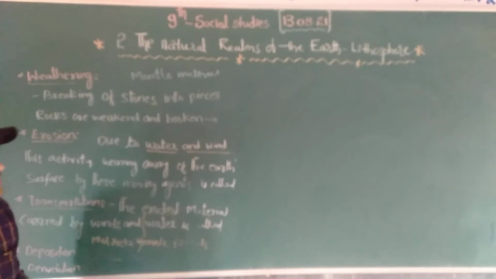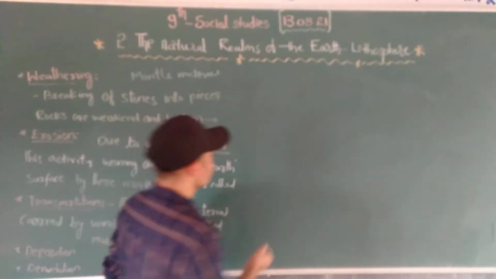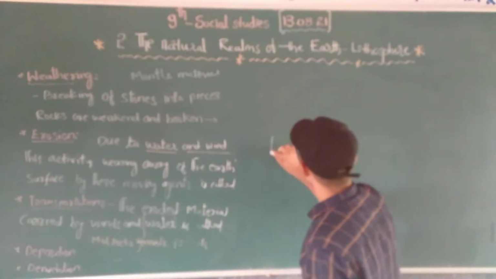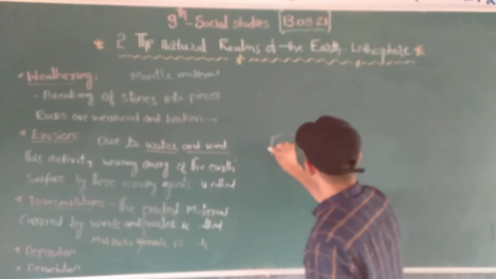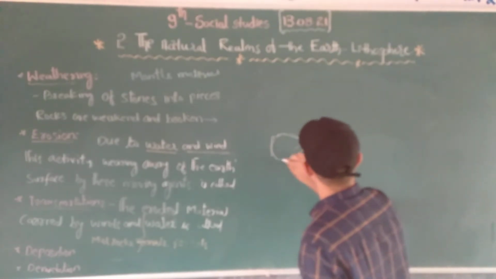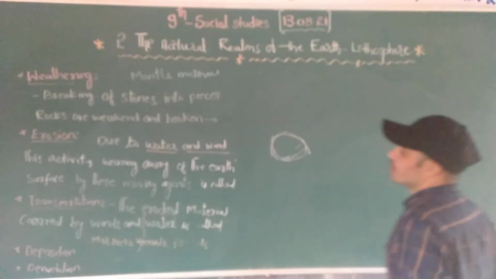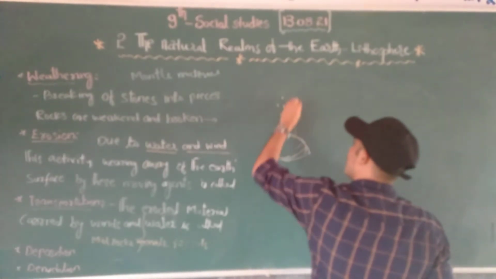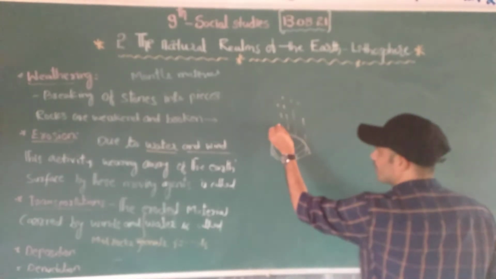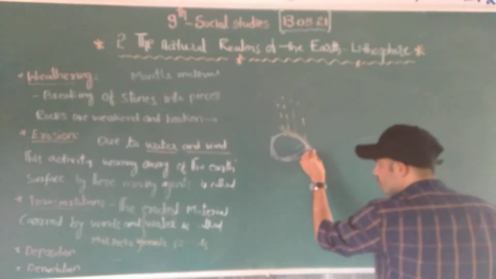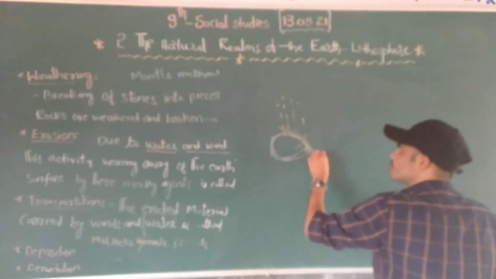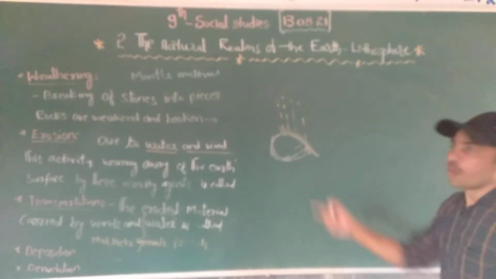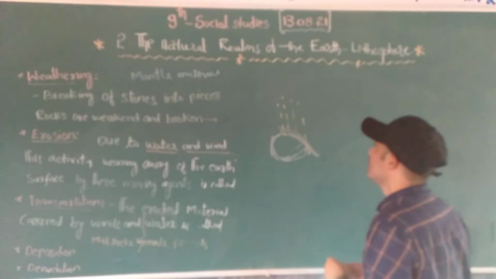What are these moving agents, Nana? We'll discuss. See, erosion. You can see here is one mountain, or you can imagine a plain. When the rainfall comes, what will happen, Nana? The rain starts to flow. What will happen when the rain flows?